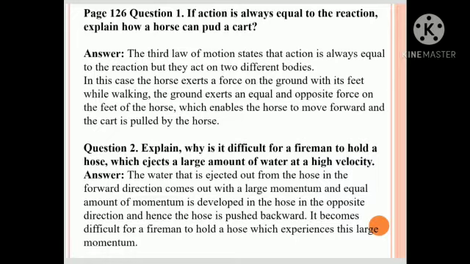Question 2. Explain why it is difficult for a fireman to hold a hose which ejects a large amount of water at a high velocity. The water that is ejected from the hose in the forward direction comes out with a large momentum, and an equal amount of momentum is developed in the hose in the opposite direction. Hence the hose is pushed backward. It becomes difficult for the fireman to hold a hose which experiences this large momentum.